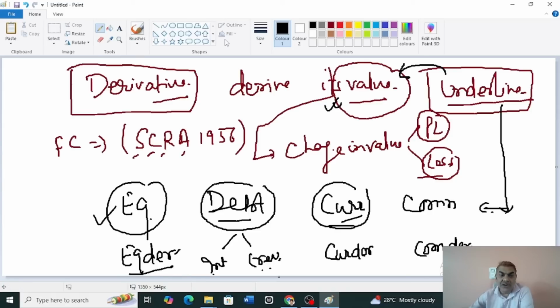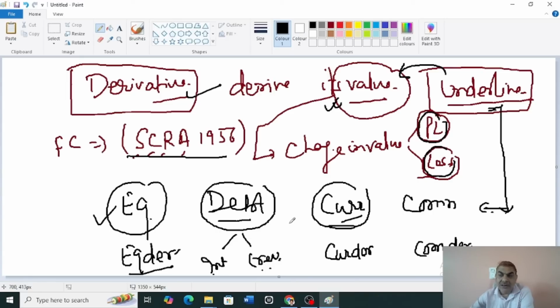So the three words actually give you the very basic idea about derivative. Derivative as an instrument is a financial contract explained under this act. Then the value of derivative is nothing but this value that will change into profit and loss for someone. And from where does this value come? This value comes from the underlying, so equity, debt, currency and commodity. So what is the basic last one sentence? If you know equity, you know the earning per share, you know the return on equity. So equity has a value. If you know the value of equity, that means you also know how the derivative of equity can be valued.